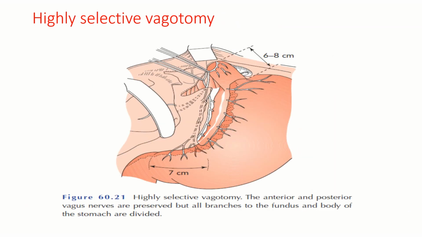So then you can see here this is a highly selective vagotomy, wherein the trunks are being preserved, but selective branches along the lesser curvature supplying the cardiac and fundic part of the stomach are being sectioned. But the fibers which are supplying the pylorus are preserved. So this is the most preferred surgery. And now even after this there are certain modifications like truncal vagotomy with antrectomy, where gastric secretion is completely removed.